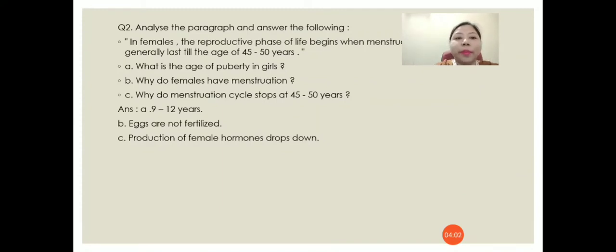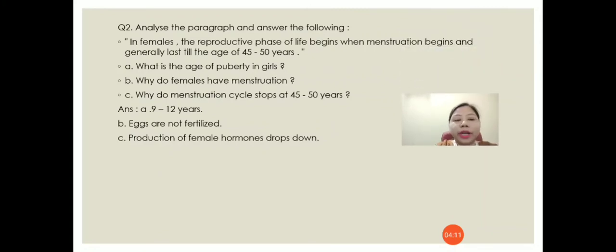Here is a paragraph. You need to analyze it first and then answer the question. In females, the reproductive phase of life begins when menstruation begins and generally lasts till the age of 45 to 50 years. So, you understood that in females the reproductive phase begins when the girl has her first menstruation, which is called menarche.